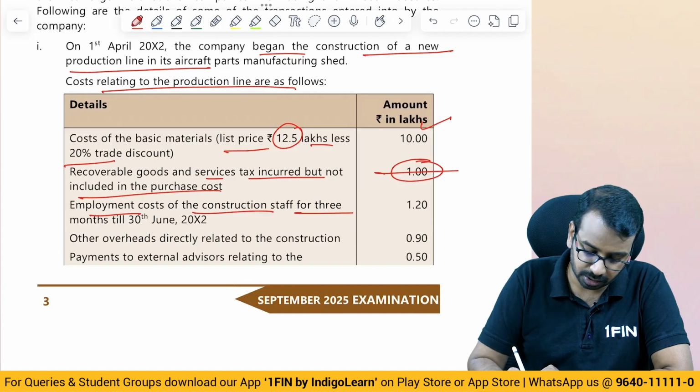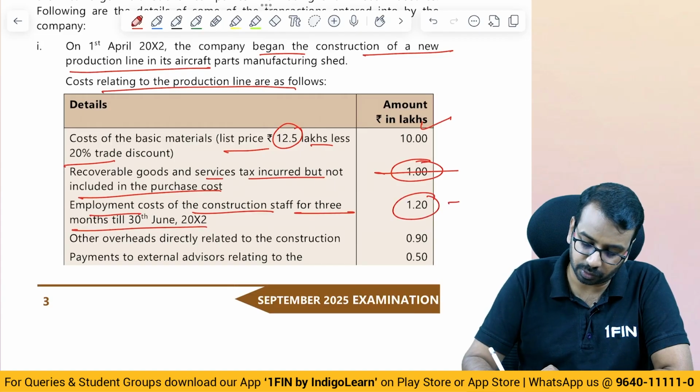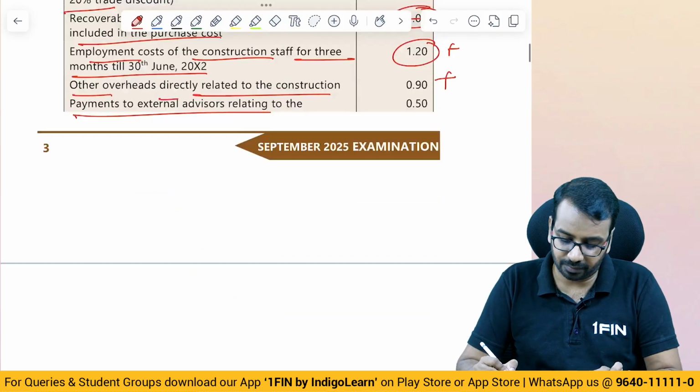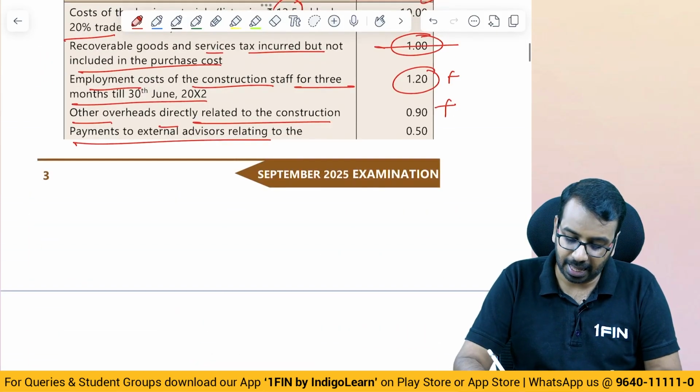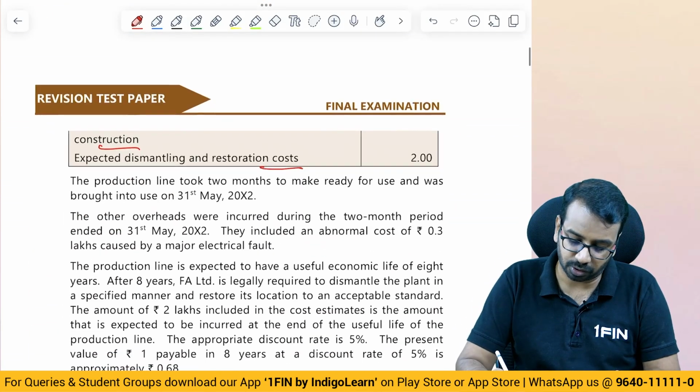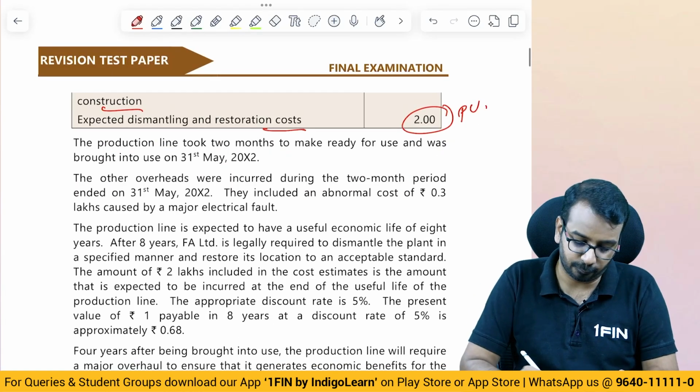Employment cost of the construction staff for the 3 months till 30th June, 1.2, you will include. Other overheads directly related, you will include. Payments to external advisor relating to the construction, yes. And expected dismantling and restoration cost, this we have to take at present value.